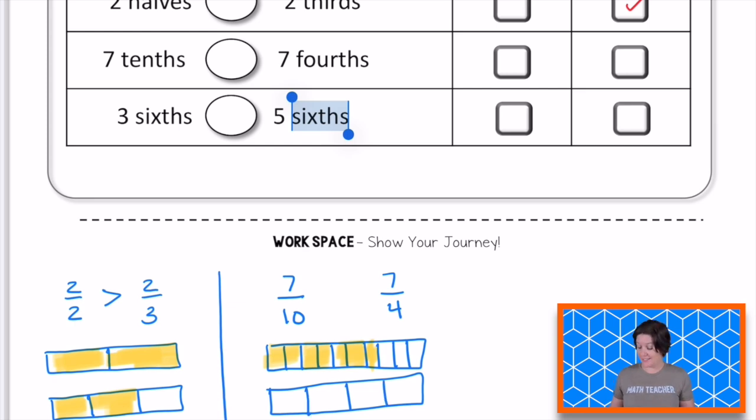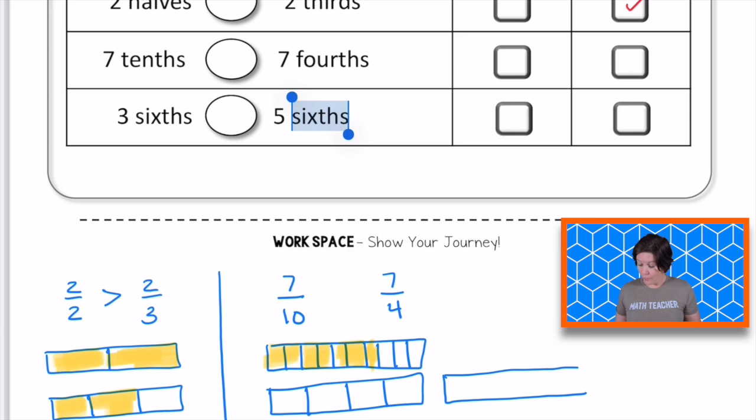I need to shade in 7, but there are only 4 parts, so I actually have to create a whole other whole, because it's 4/4 plus some more. So there we go, shading 1, 2, 3, 4, 5, 6, 7. And it's clear to see that 7/4 is the greater fraction.